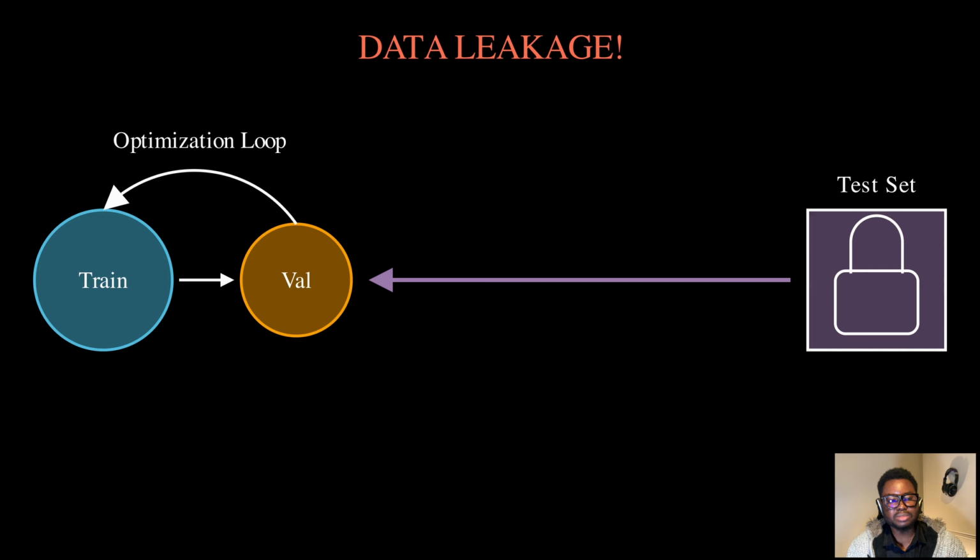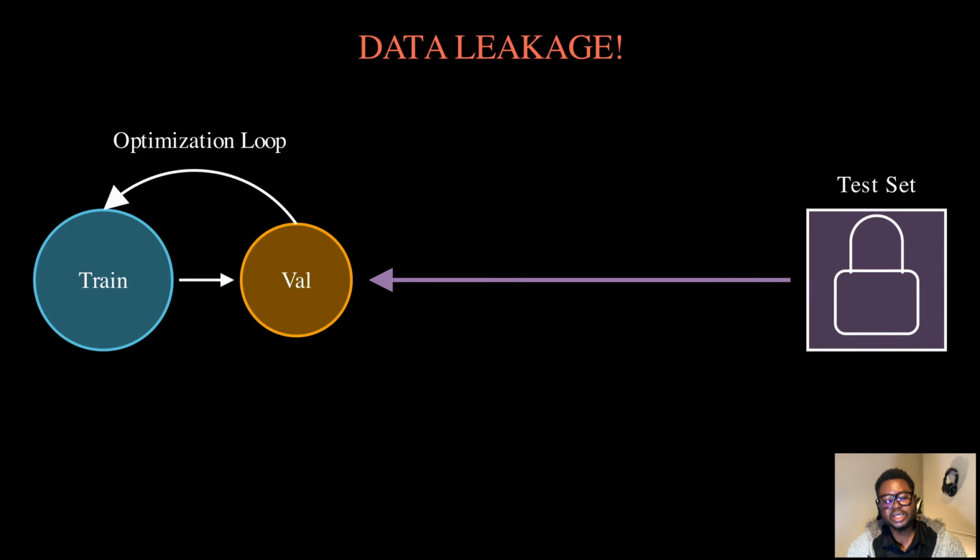Every time we adjust our model based on test set performance, we are leaking information. We are implicitly fitting our model to the test set. Not directly. We are not training on it, but we are using it to guide our decisions. After hundreds of iterations, our model has been indirectly optimized for this specific test set. It is contaminated, shown here in purple. When we finally report our test accuracy, it's no longer a reliable estimate of real-world performance. It's inflated, or rather optimistic, and it is a lie.